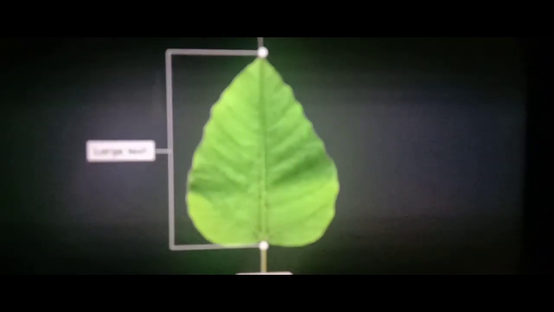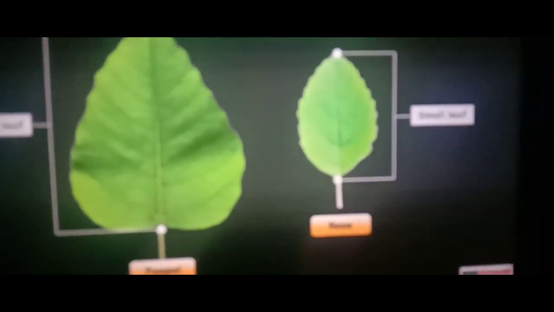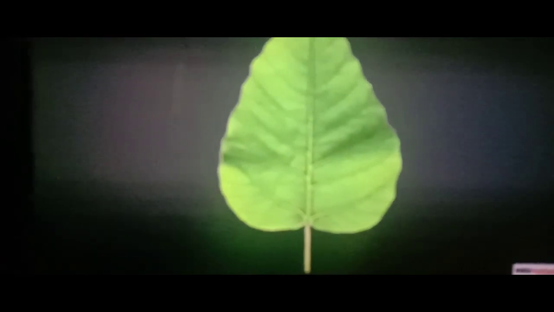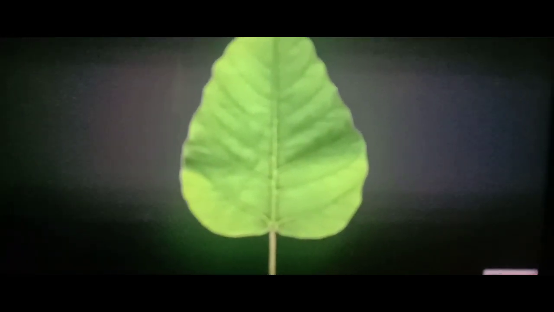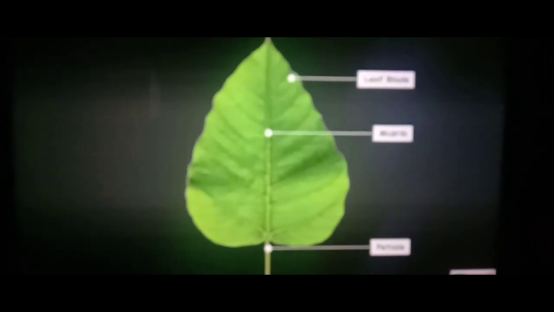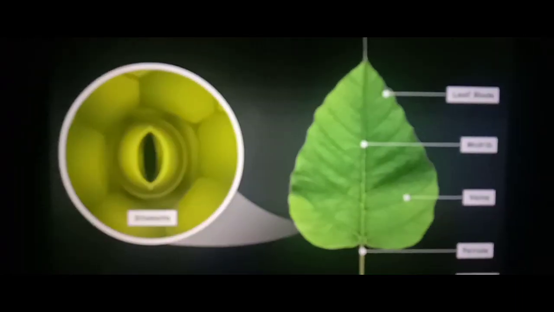Some trees, like the peepal tree, have large leaves, while others, like the rose plant, have small leaves. Even though leaves look different, they have a common structure. Let us study about it. A leaf is made up of different parts. These are the leaf blade, petiole, midrib, veins, and stomata.